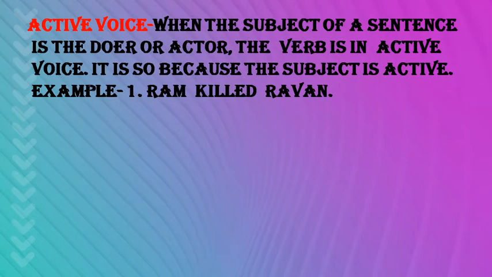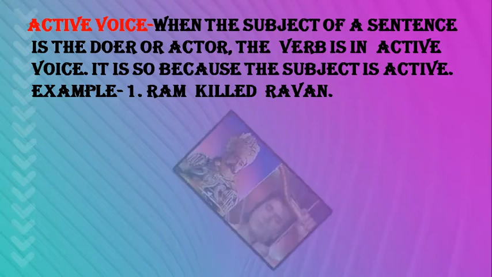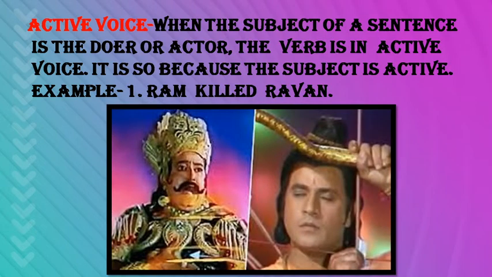First of all, I want to tell you what is active voice. When the subject of a sentence is the doer or actor, the verb is in active voice. It is so because the subject is active. Example, Ram killed Ravan. Here, Ram is active. So it is active voice.